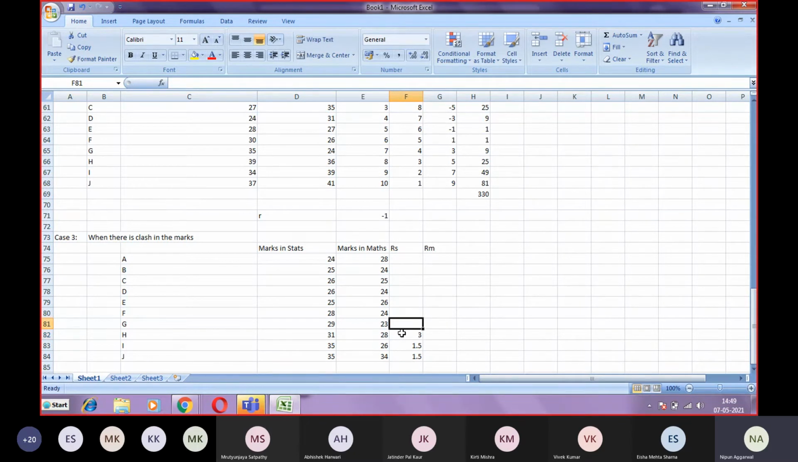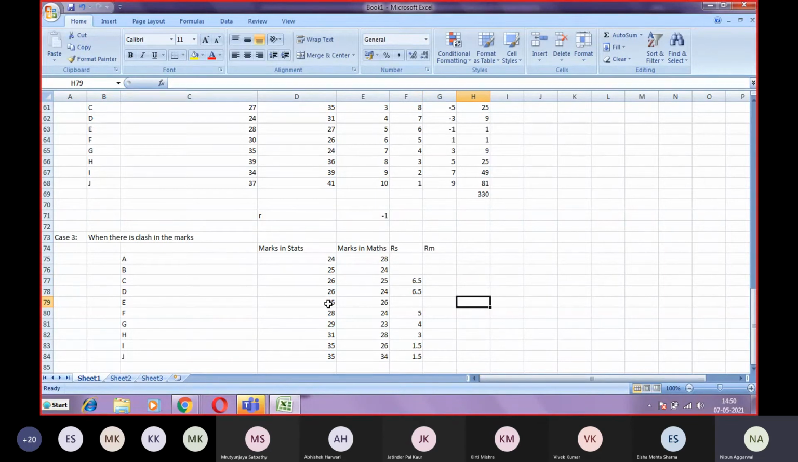Now next, after 31, it is 29. There is no clash of the marks in 29, so it has to be given rank 4. Then 28. 28 is also single, that is 5. Then after 28 it is 26. But 26 is again given to 2 students. So that's why there is a clash of which ranks? 6 and 7. So you have to take the average, which is 6.5 and 6.5. So your 6 and 7 rank will go.